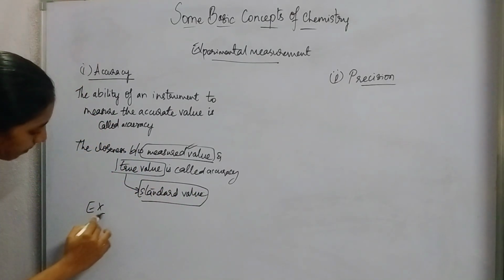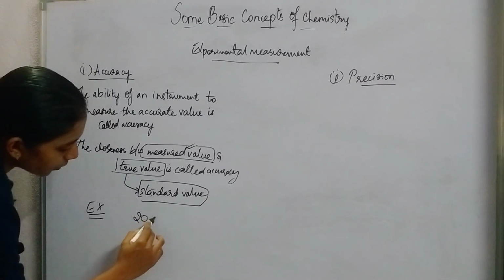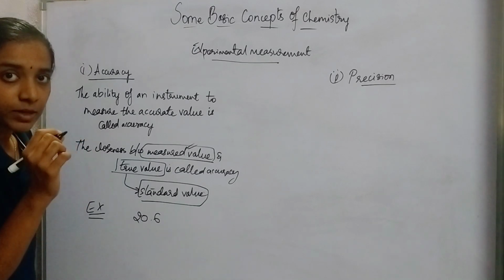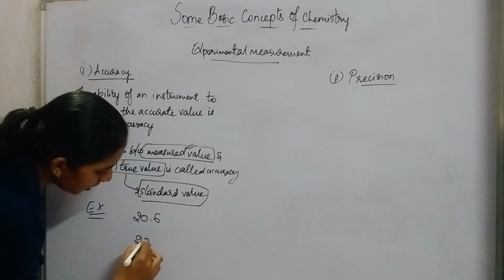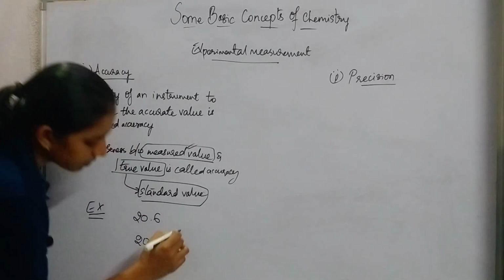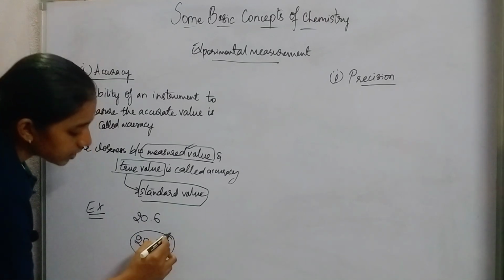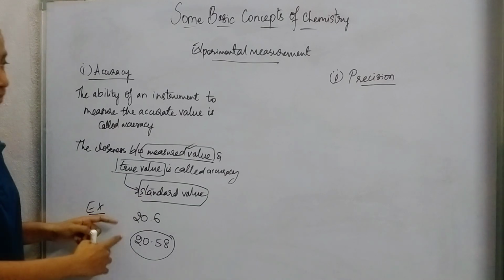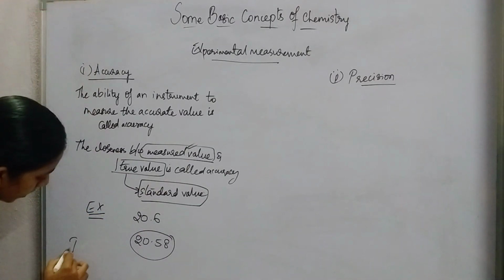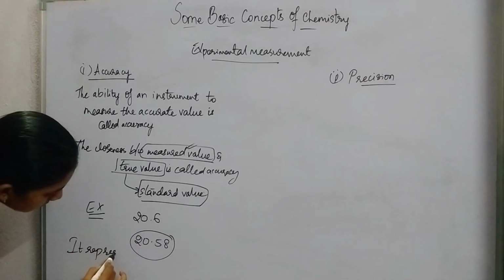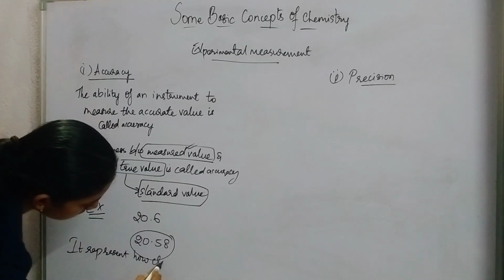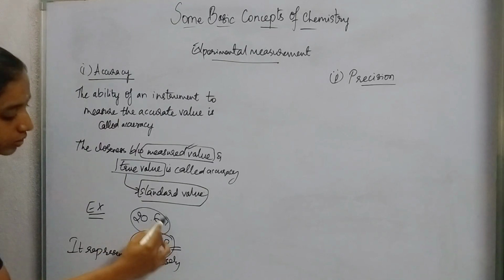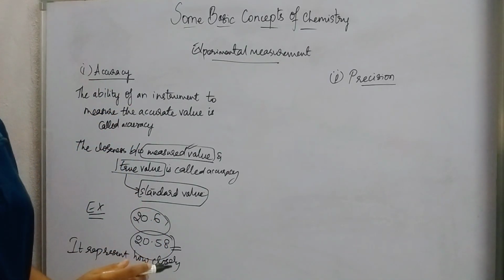For example, if we take 20.6 as a standard value, and the measured value we get is 20.58, this value is said to be accurate for this true value. It represents how closely the measured value agrees with the true value. This is called accuracy.